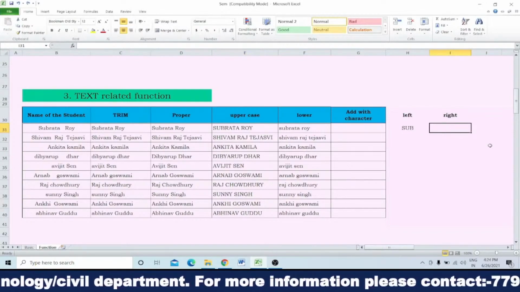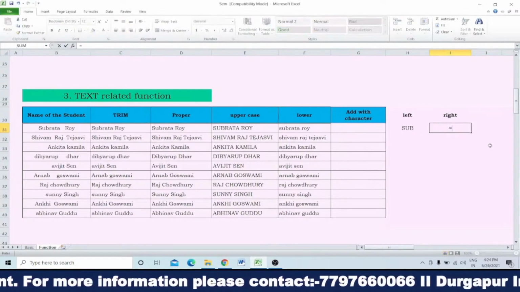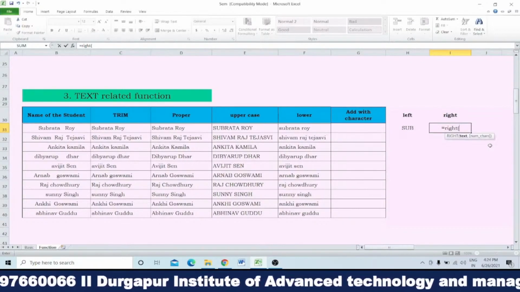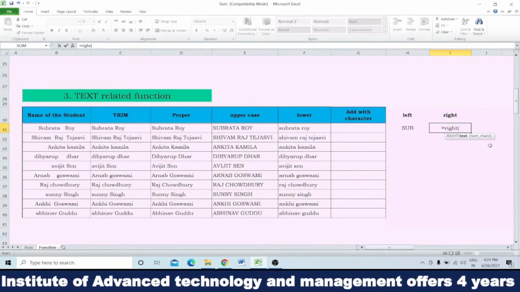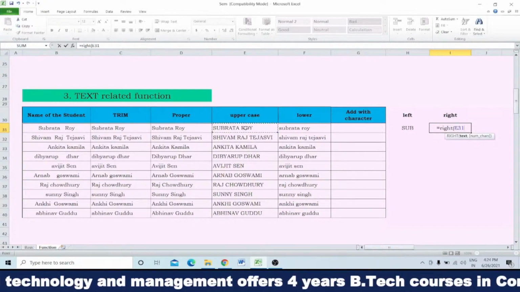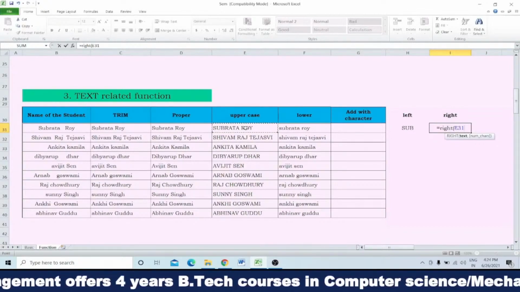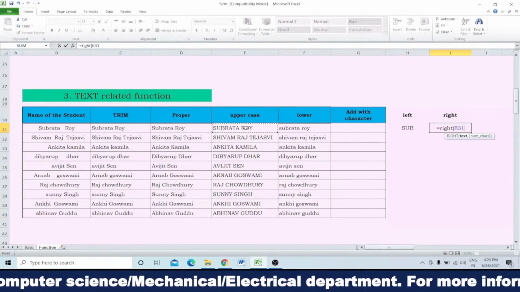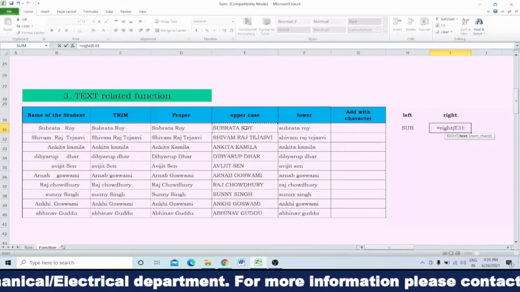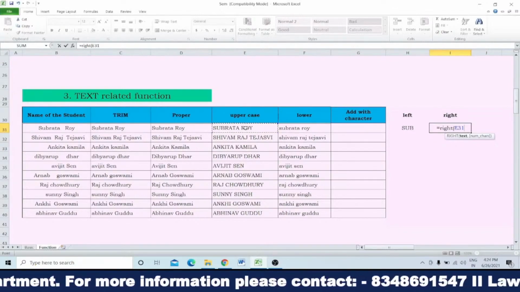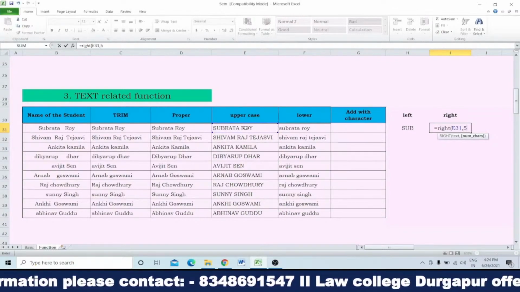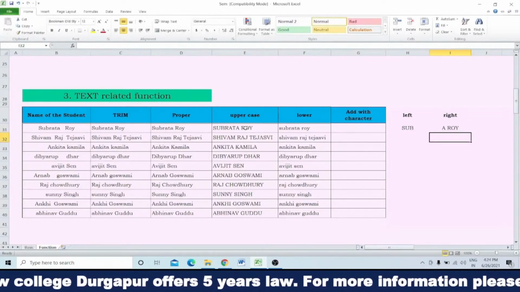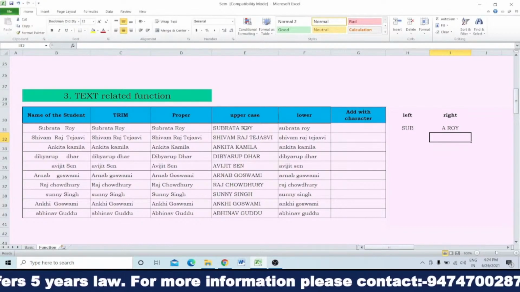Similarly, in the right case, what will we do? We will write =RIGHT, R-I-G-H-T, and then start the first bracket and again the text. Which one? This one. So from this cell, I want to choose only, suppose, the last 4 digits from the extreme right. So you put a comma and then write, suppose, 5. Then press enter and see, it is coming A Roy.